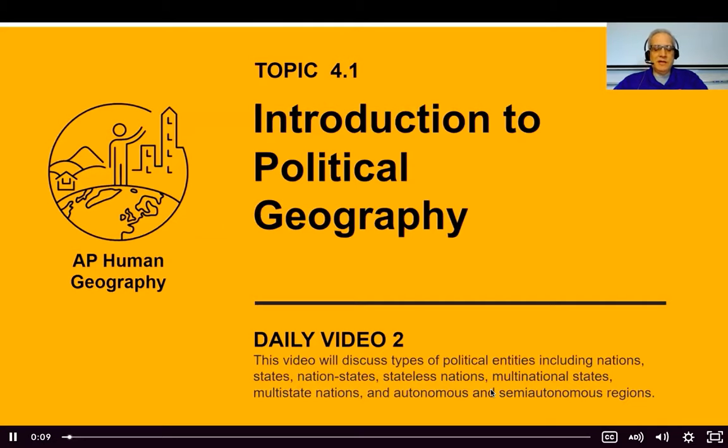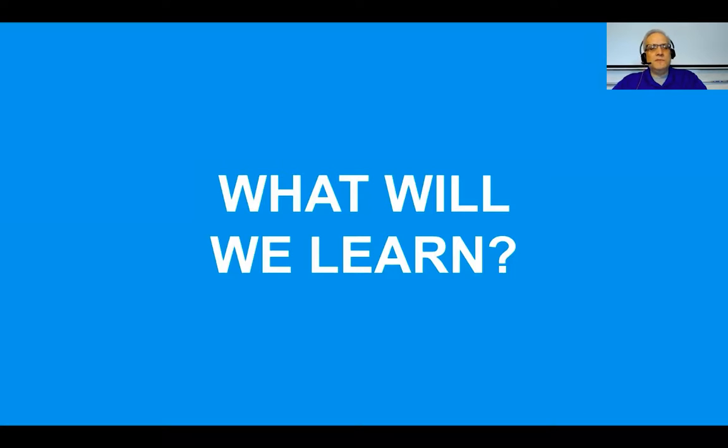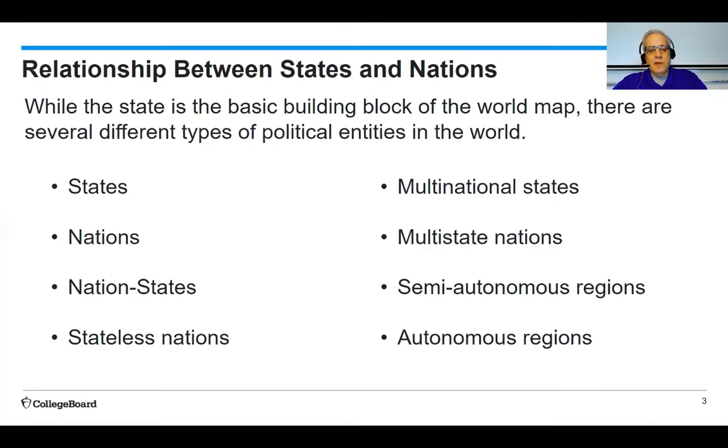Today's video will discuss types of political entities, including nations, states, nation states, stateless nations, multinational states, multi state nations, autonomous and semi autonomous regions. So, what are we going to learn? While the state is the basic building block of the world map, there are several different types of political entities in the world. Among them are states, nations, nation states, stateless nations, multinational states, multi state nations, semi autonomous regions, and autonomous regions.